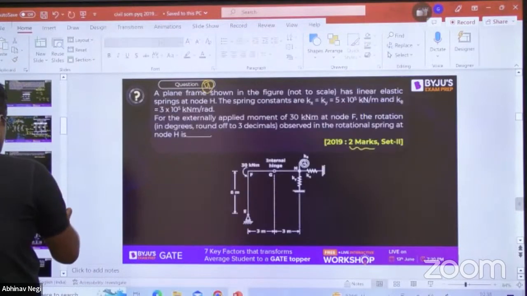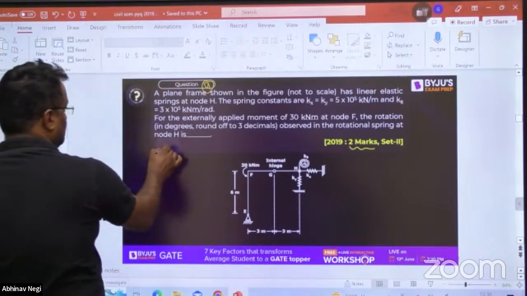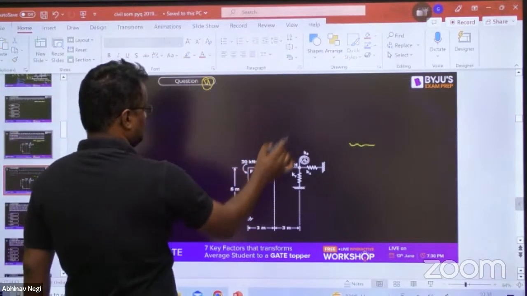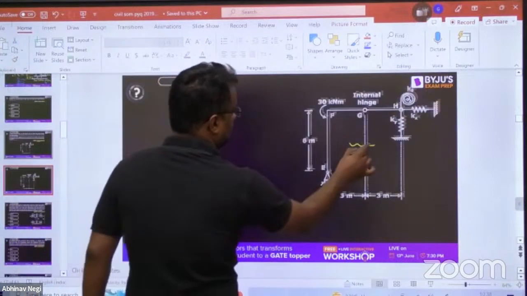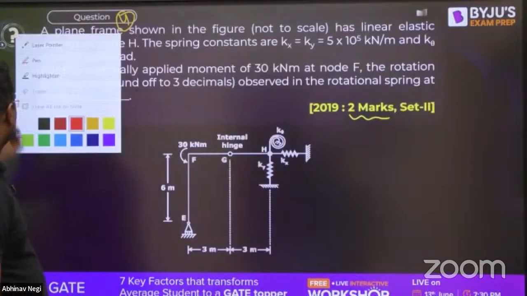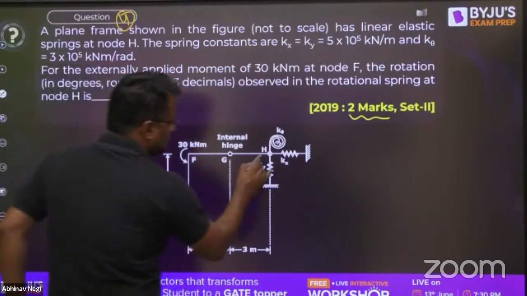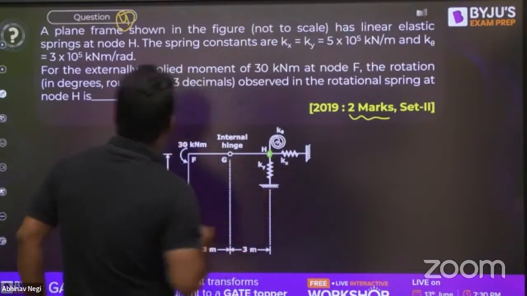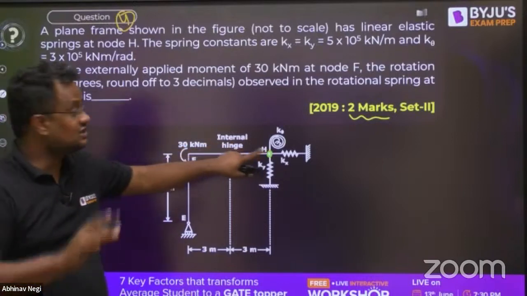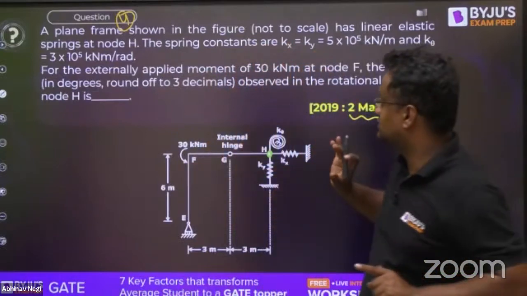Just wait, let me delete this and let me make it a little bigger. Now, what is happening here is that a plane frame shown in the figure has linear elastic springs at node H. So this is node H, and here are the springs Kx and Ky. The spring constants Kx and Ky are given, and K theta is the rotational spring. Some of you have not seen a rotational spring, but that can be asked anytime, might be in 2024 also. So I'll be telling you about that rotational spring.